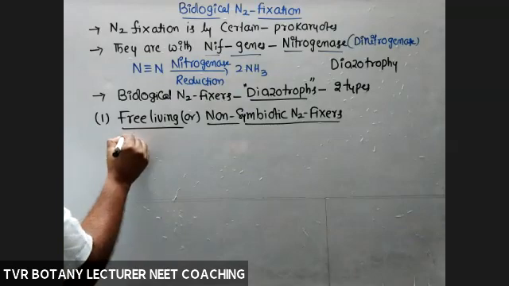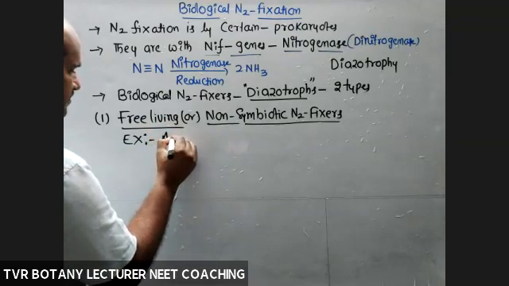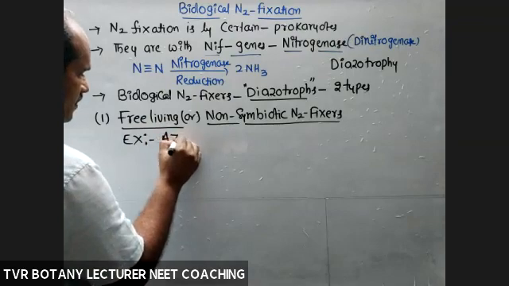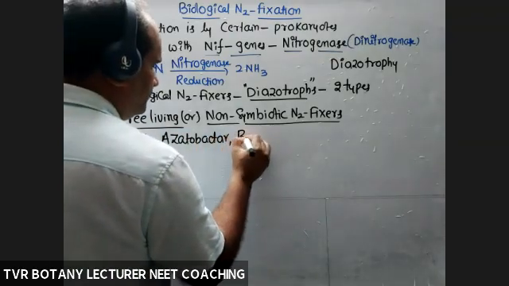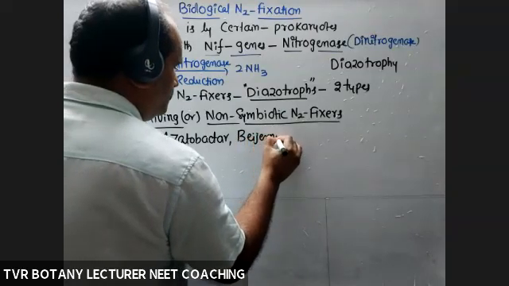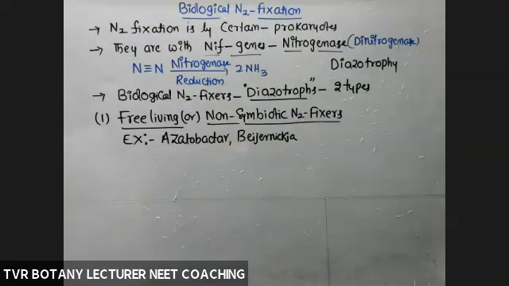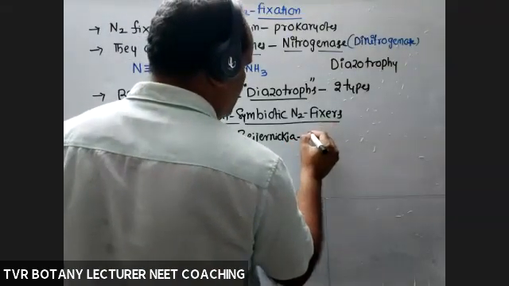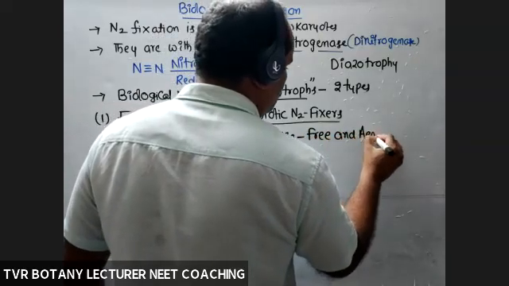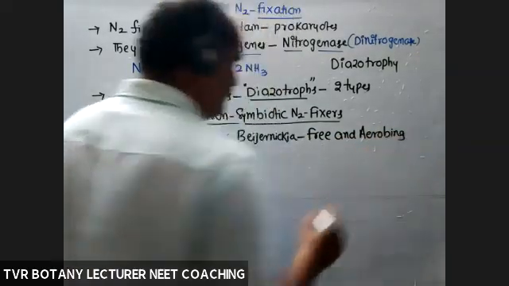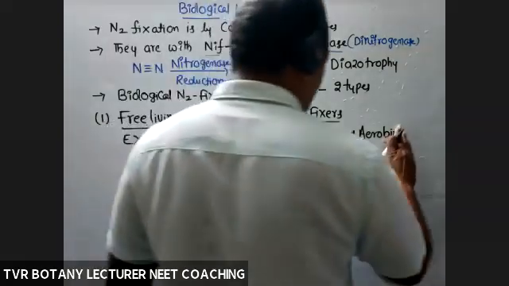What are they? Azotobacter, Azospirillum, and Beijerinckia. These are free living, without any symbiotic association, and the type of respiration is aerobic.